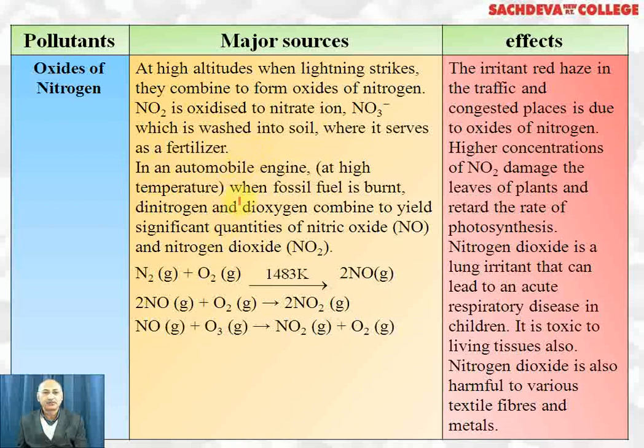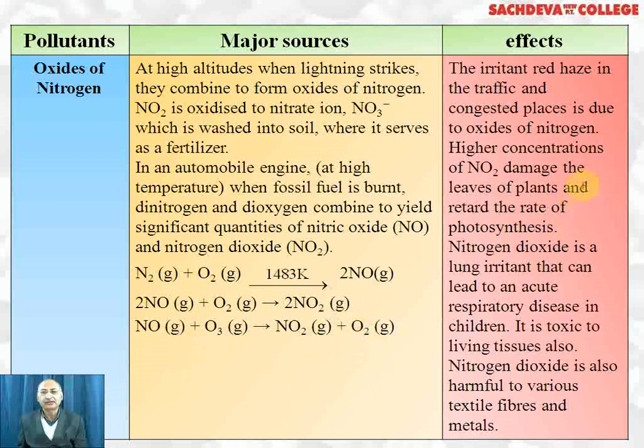In automobile engines where fossil fuels are burned, dinitrogen and dioxygen can combine to form nitrogen monoxide, which is unstable. It is formed only at high temperature, but it readily changes into nitrogen dioxide, which is brown in color and responsible for brown haze. And ozone can easily convert nitrogen monoxide to nitrogen dioxide and oxygen.